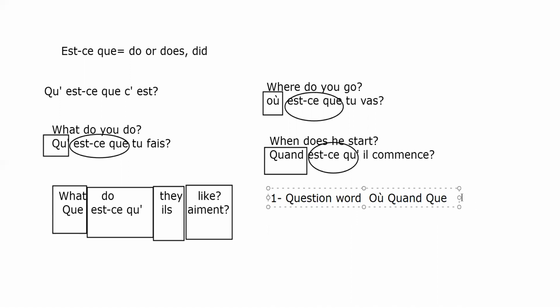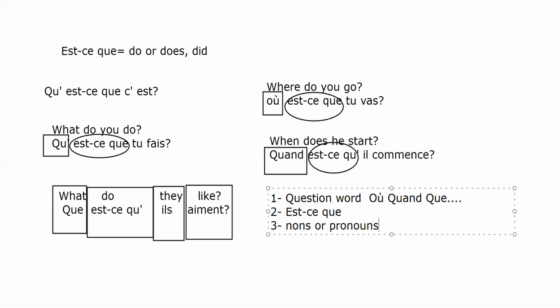And I will explain different question words. The second step is to simply add est-ce que for any question. And after that, the third step is you need to add a noun or pronoun. And after that, you add the conjugated verb.